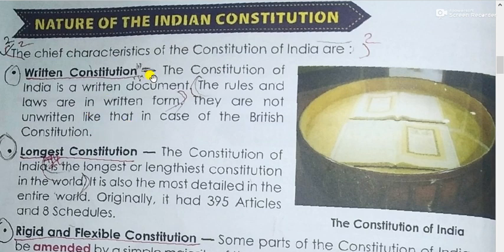The written constitution: the Constitution of India is a written document. The rules and laws are in written form. They are not unwritten, like in the case of the British Constitution. They made everything in writing. Nowadays typing and printing are very easy, but think about writing manually. Take your SST lesson book, can you write the entire book?